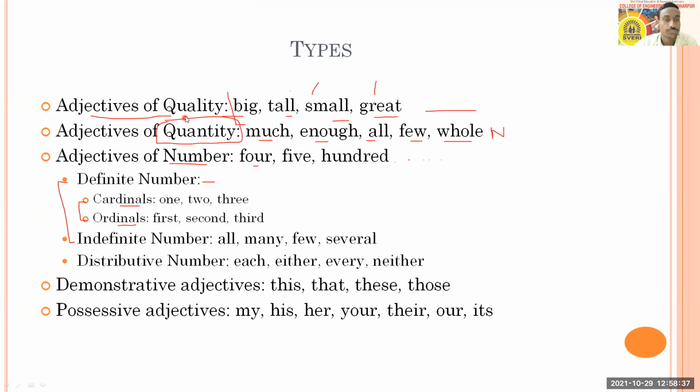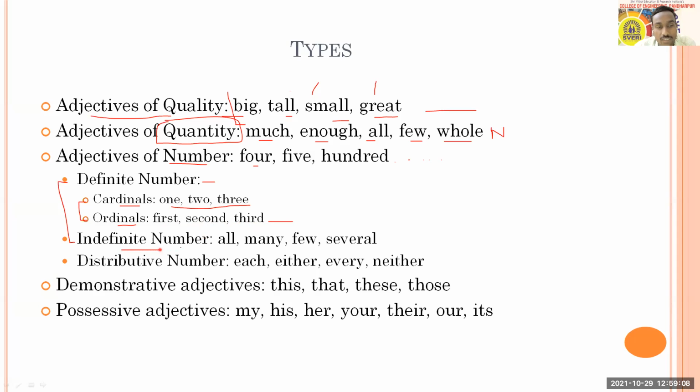We'll continue. So cardinal numbers and ordinal numbers that I was talking about. Cardinal numbers are numbers that we use for counting, like 1, 2, 3. So these are all cardinal numbers. Then we have ordinal numbers also. Ordinal numbers are for place or rank, like first, second, third, fifth, hundredth, and that is called ordinal numbers. So you can say first prize, second candidate, third prize, something like this.